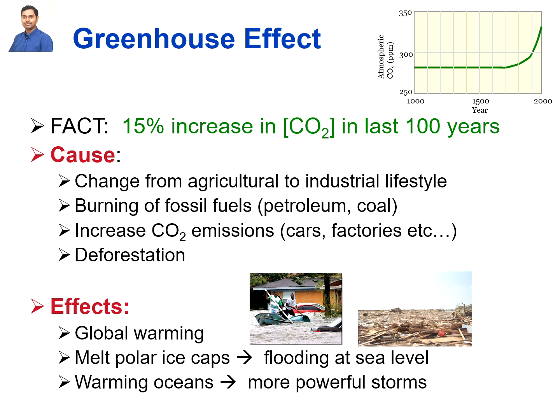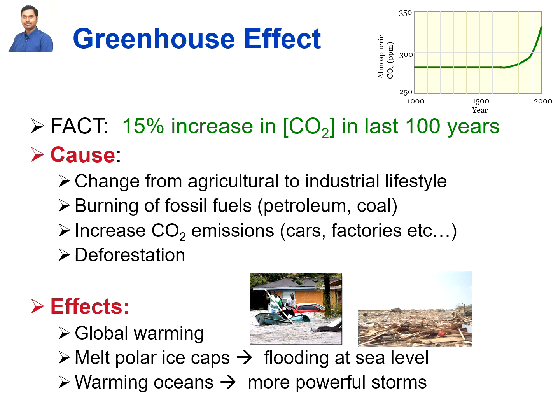Now, the fact is, over the last 100 years, we have seen a significant rise in the carbon dioxide concentration in the atmosphere, which came with the change from an agricultural to an industrial lifestyle. These gases are coming from the burning of fossil fuels. The increased amount of carbon dioxide is also due to cars or too much use of vehicles, or the factories, and greenhouse gases are also coming from deforestation.